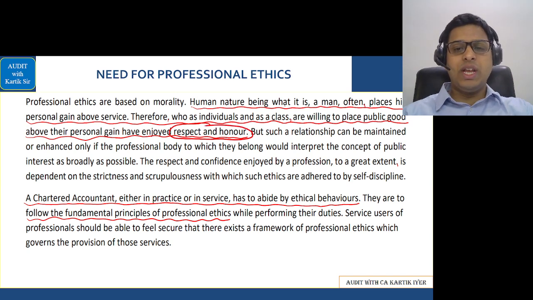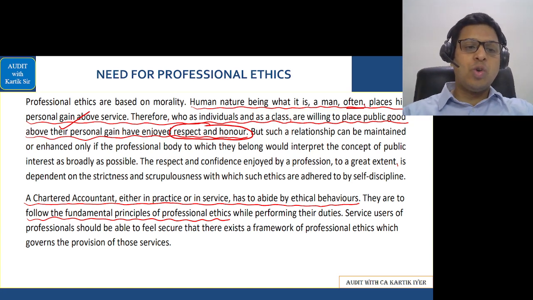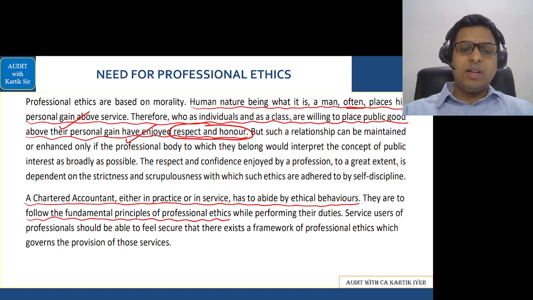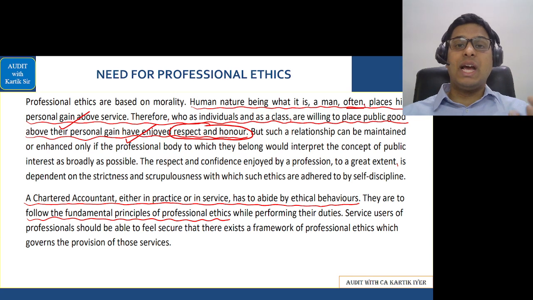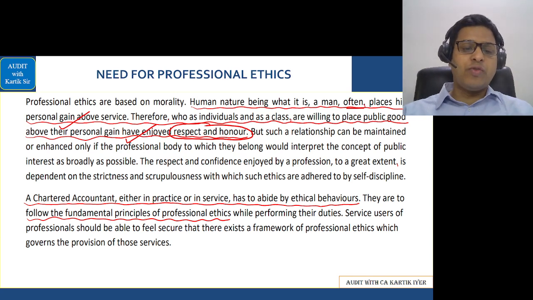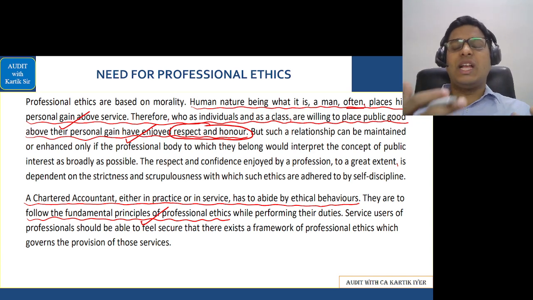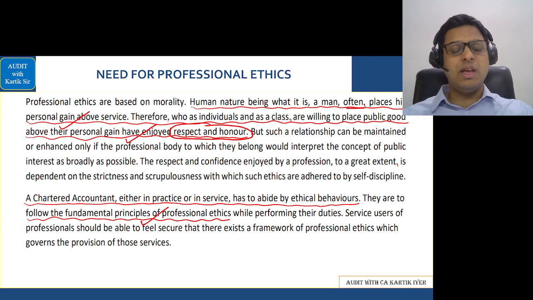So they have written here, human nature being what it is, a man often places his personal gain above service. Therefore, individuals and classes who are willing to place public good over their personal gain have enjoyed respect and honor. Next, a chartered accountant in practice or in service has to abide by ethical behavior, and he has to follow something called the fundamental principles of professional ethics. I keep saying that this ethics part is mainly covered in CA Final. So when you come to CA Final, you will be learning something called the Code of Ethics.